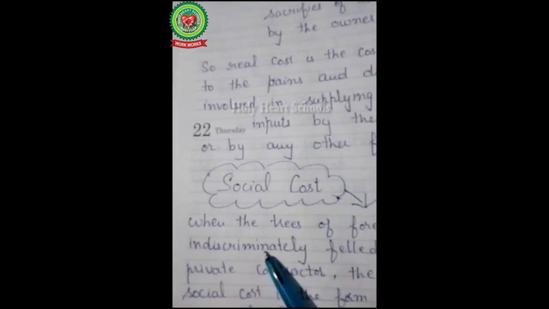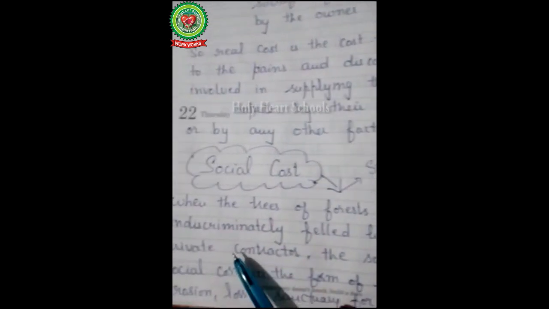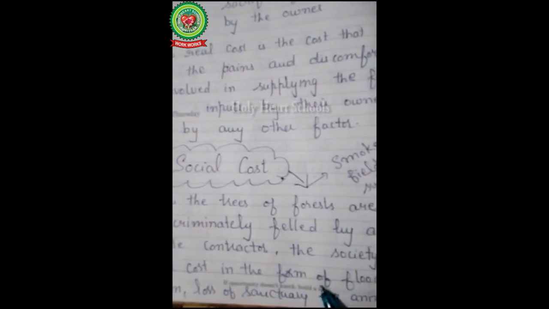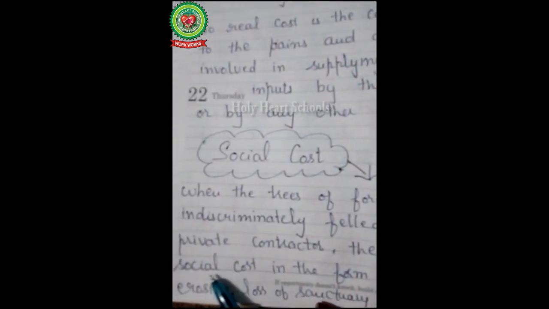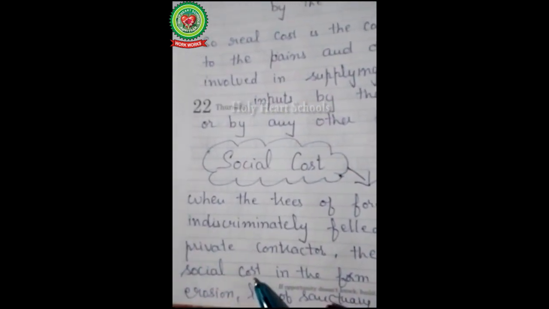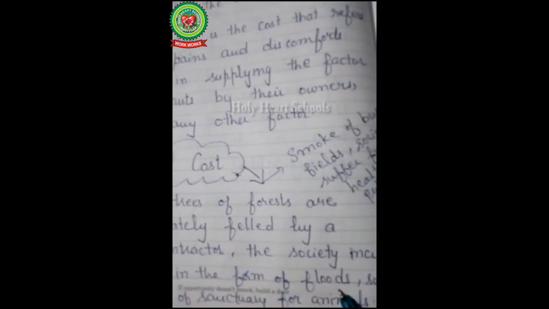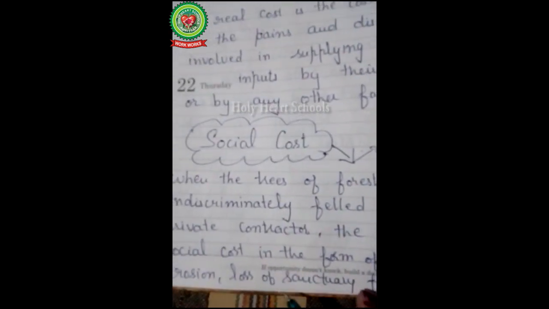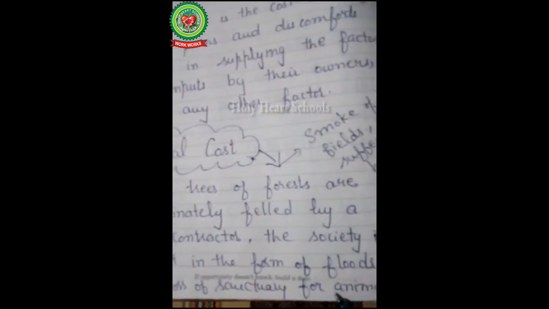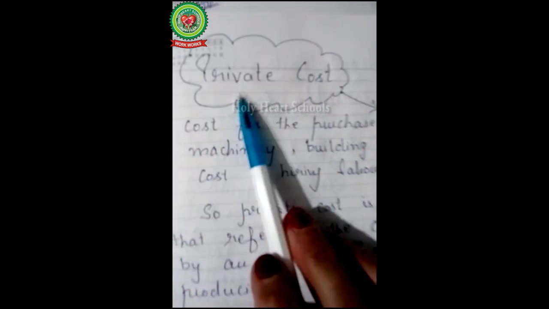Or when the trees of forests are indiscriminately felled by the contractor, the society incurs social cost in the form of floods, soil erosion, and loss of sanctuary for animals.